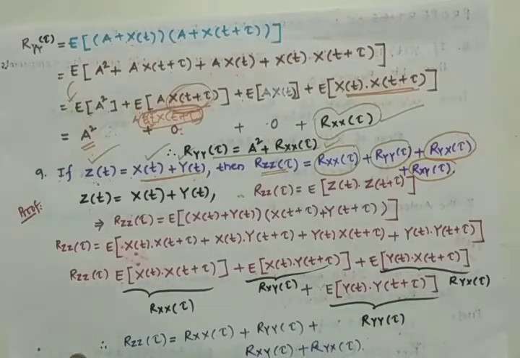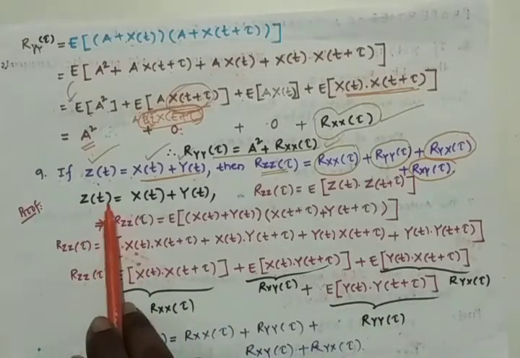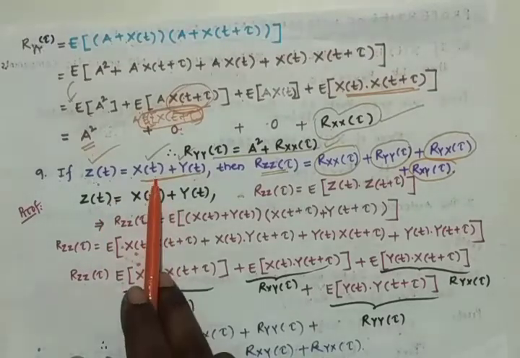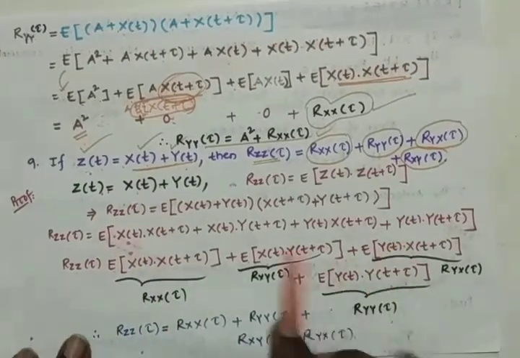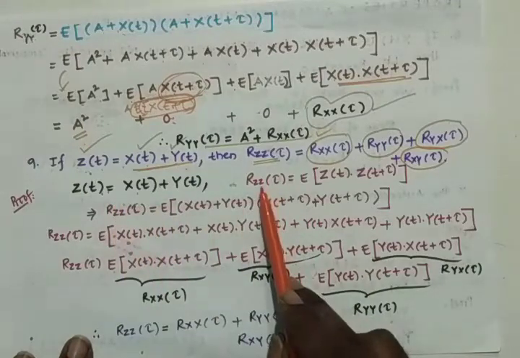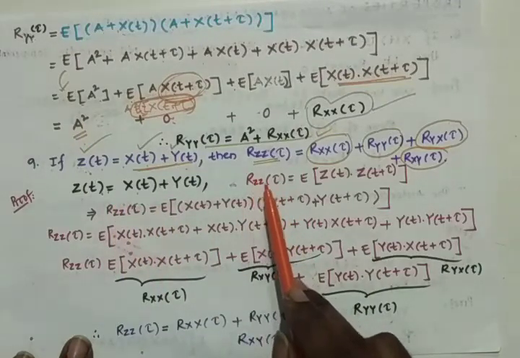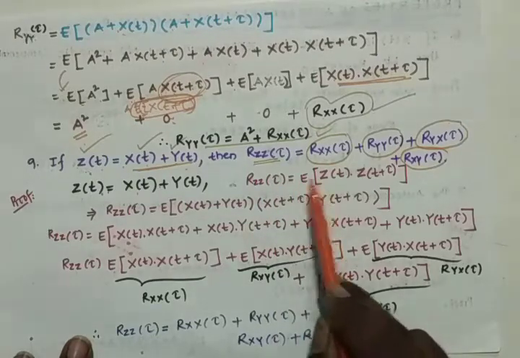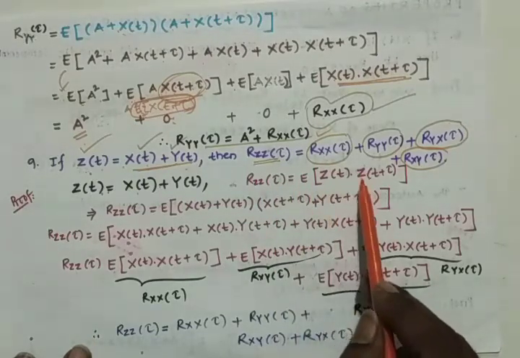Very, very simple. This is the condition, z of t is given by what? z of t is given as x of t plus y of t, that is there in the data. The autocorrelation of z of t, that is r z of tau, where tau is a time difference, is equal to the expectation of z of t into z of t plus tau.